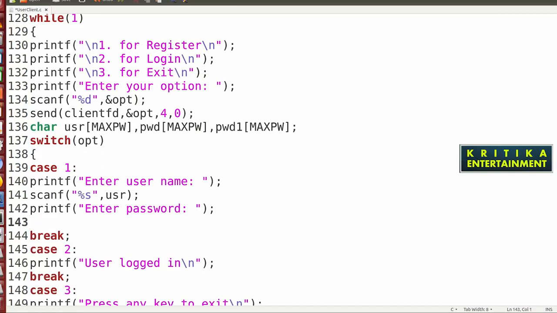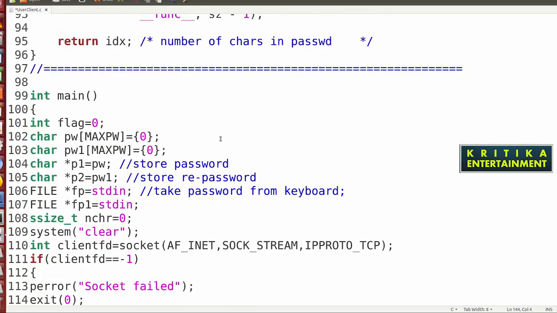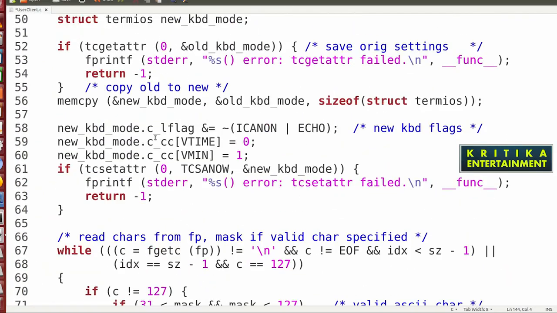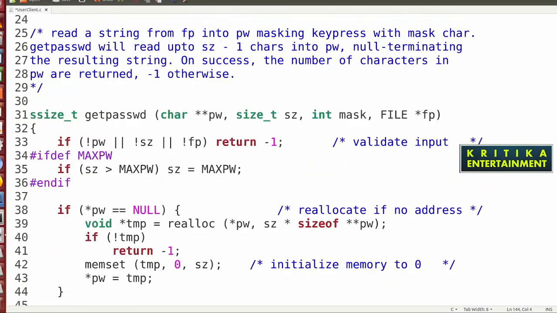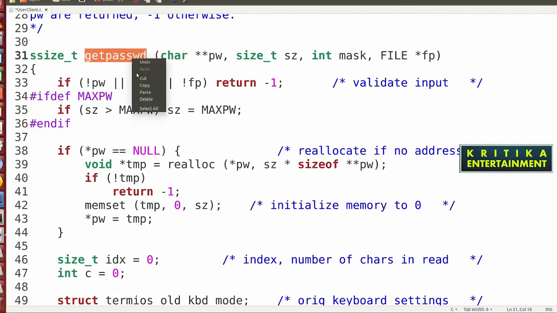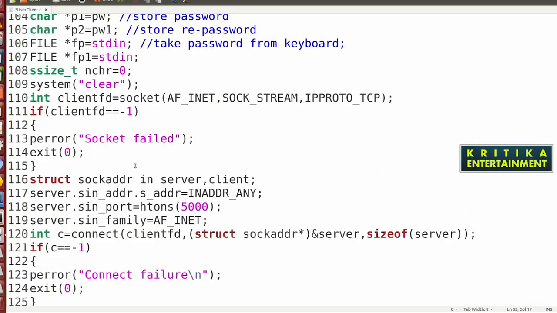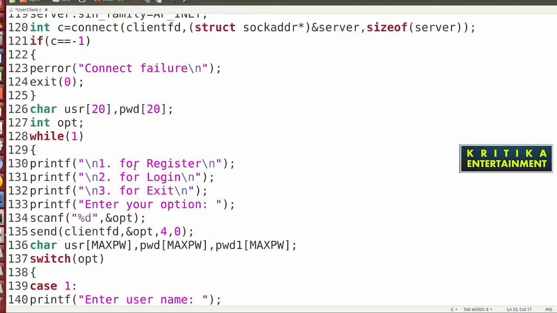Then here write getchar. Then which function will be called? The get password function will be called. You see here this code is getpasswd; it is actually for the password. So I will copy this and paste this code here.